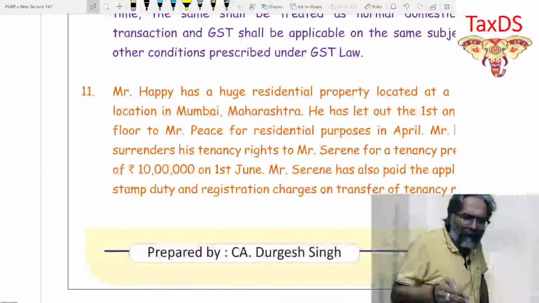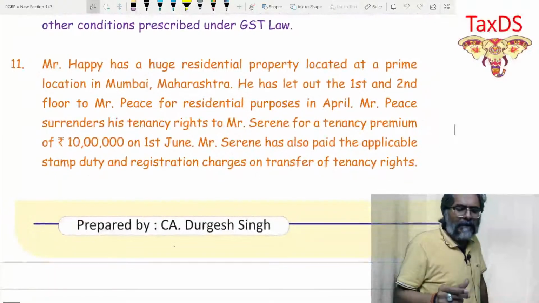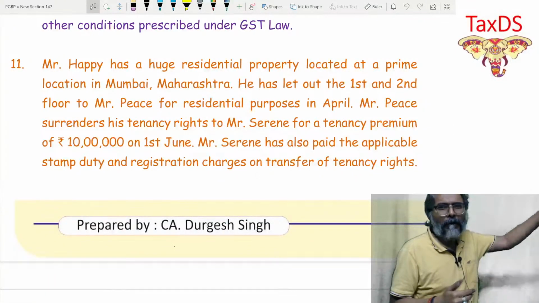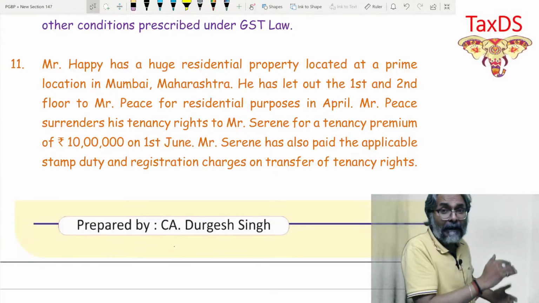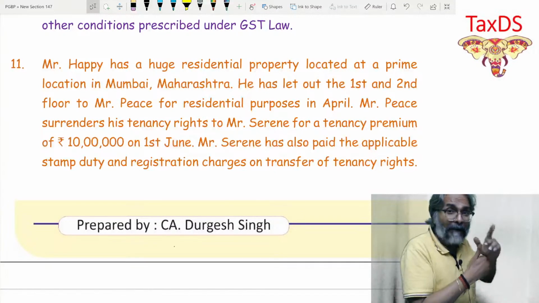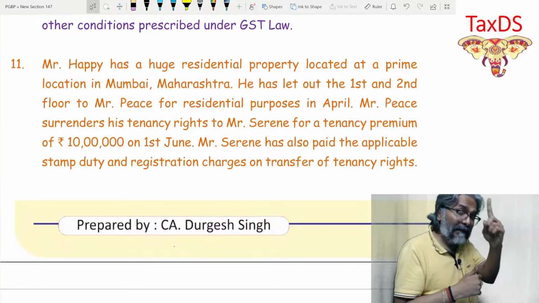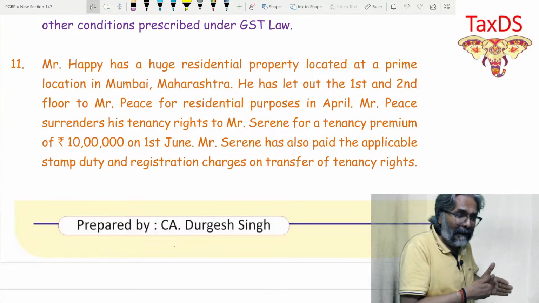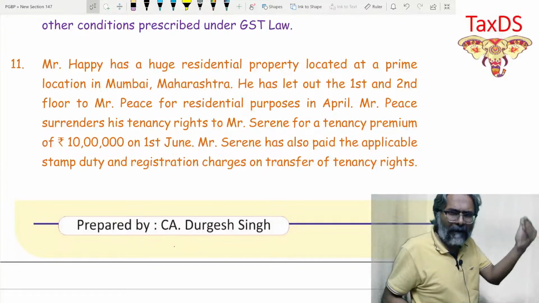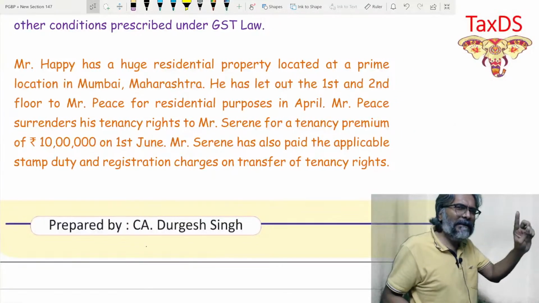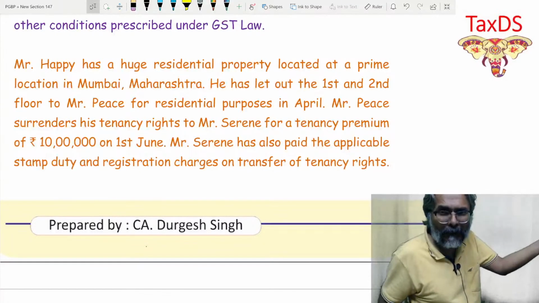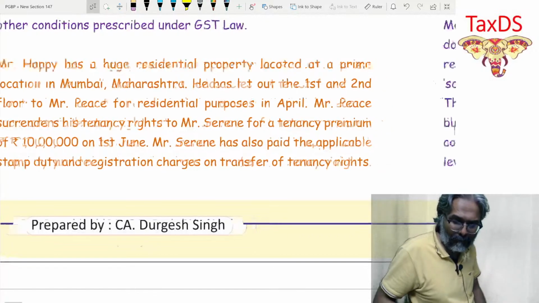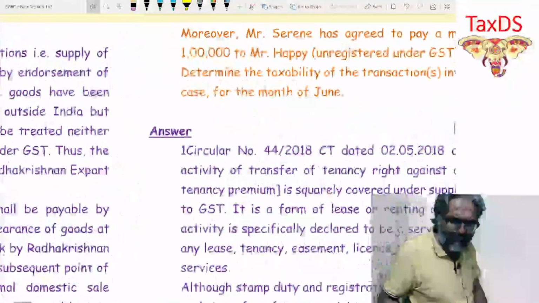Question number 11, students, I have already discussed with all of you. What is that question number 11? Remember, the ground floor was a shop and the first floor was rented for residential use. And a composite rent, only a single rent, was charged. So it was a mixed supply. And because it was a mixed supply, we already gave our conclusion to charge the GST at the highest rate applicable, which is obviously the rate for renting of the commercial shop. So I'm not discussing this particular point again. Up till question number 11, students, we have done it.